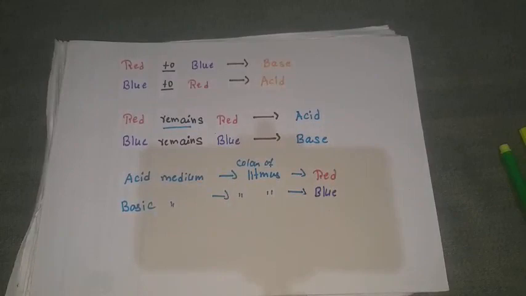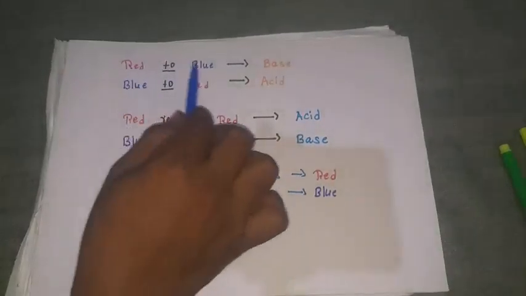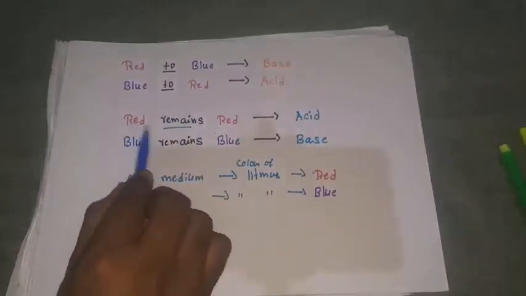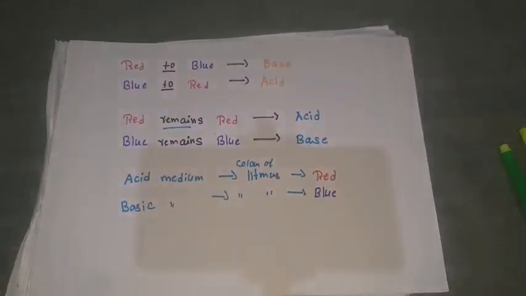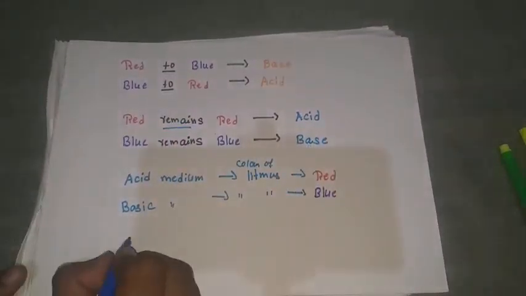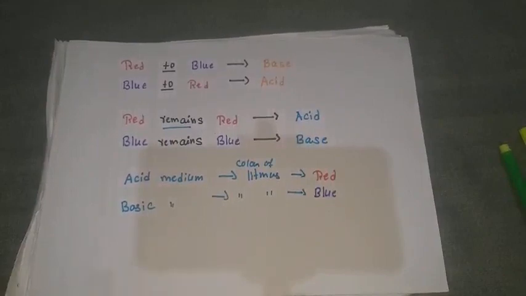Because of that, if red changes to blue, that is a base. If blue changes to red, that is an acid. If red remains red, then that is an acid. If blue remains blue, that is a base. Just take one example now.